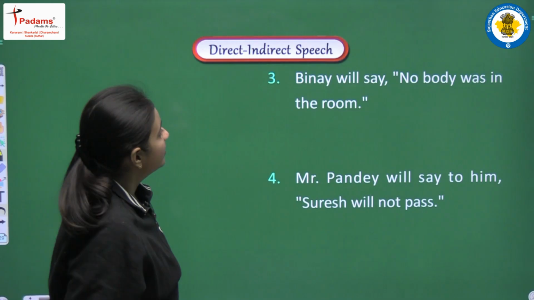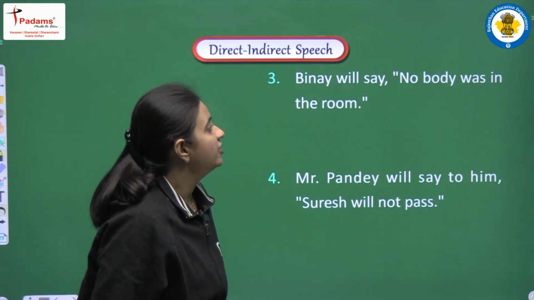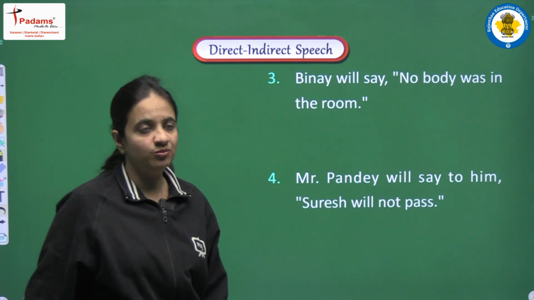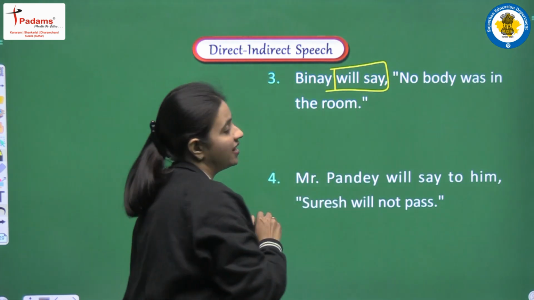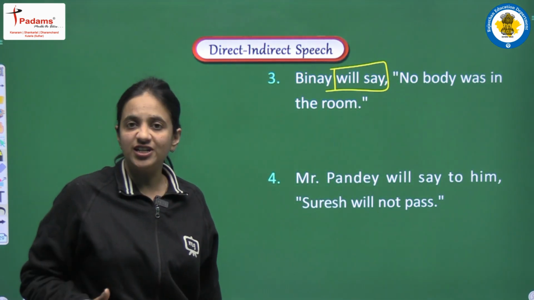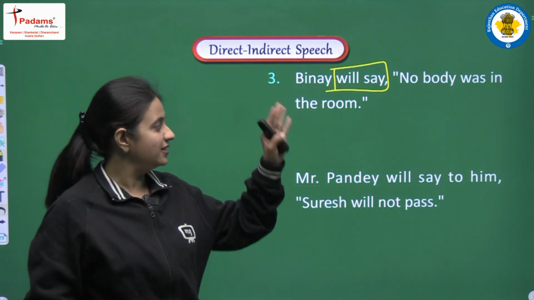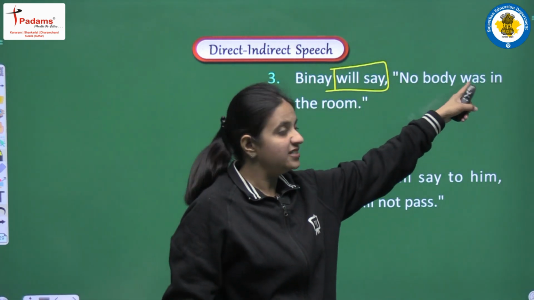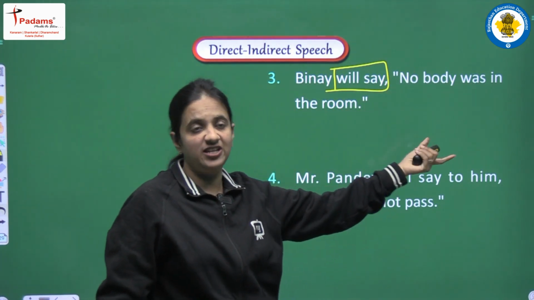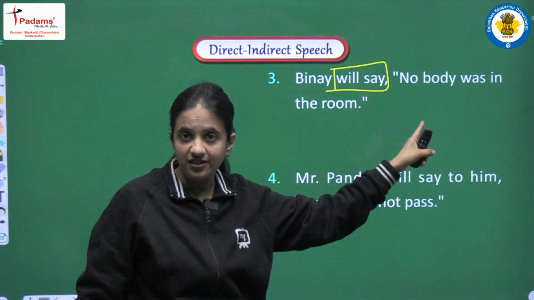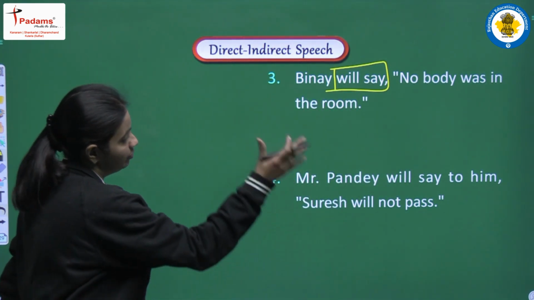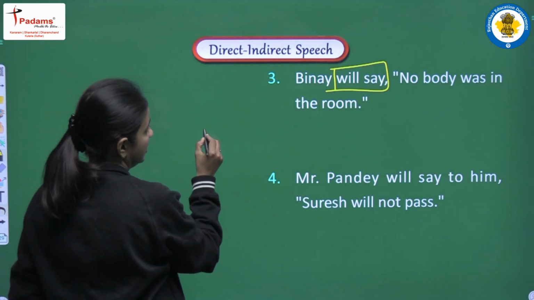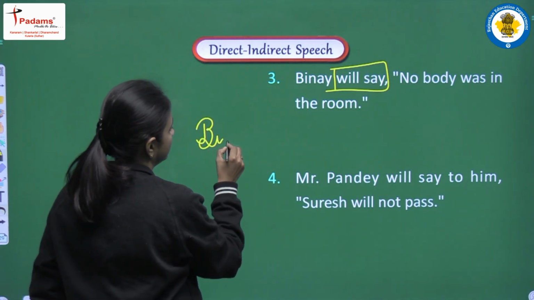Okay. Next, Binay will say nobody was in the room. So in this sentence also we have a reporting verb, and in the reporting verb we have will say, that is a future tense, and according to the rule in this sentence also we don't change the tense of the reported speech, and again we have no object here. So actually no change is required in the reporting verb, and we will write it as it is, that is, Binay will say.